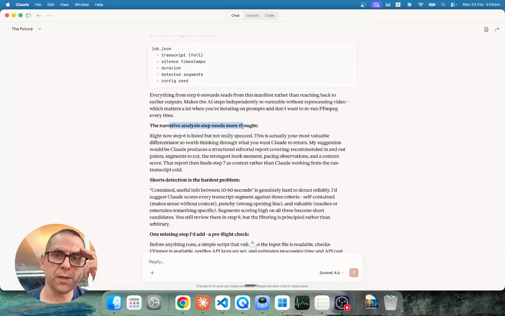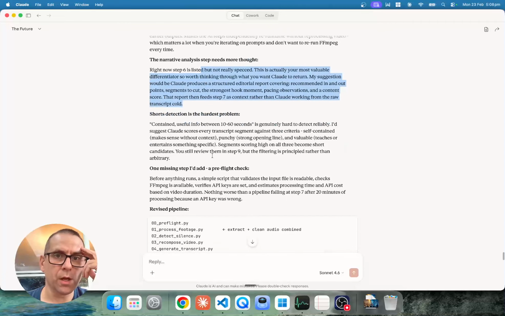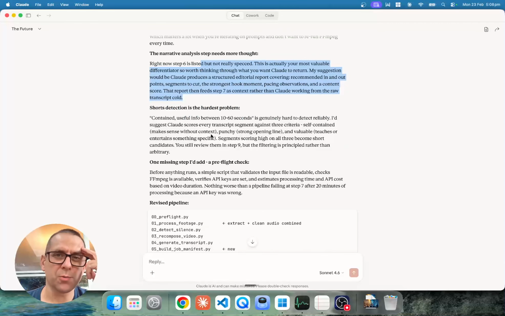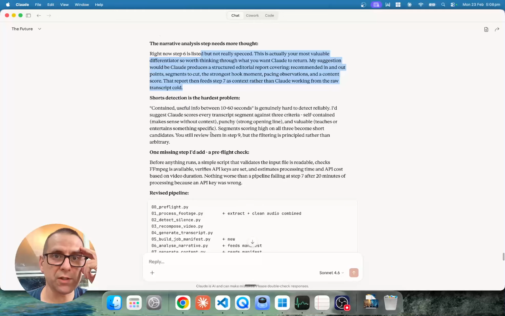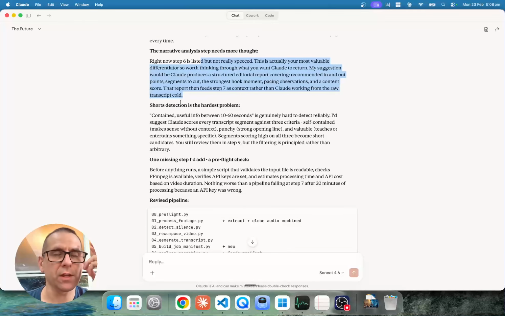Narrative analysis step needs more thought. No, it doesn't, because I'm not going to do it. Shorts detection is the hardest problem. Yeah, we'll see. That's the first thing. It's not the first thing. I think the silence detection will be interesting.